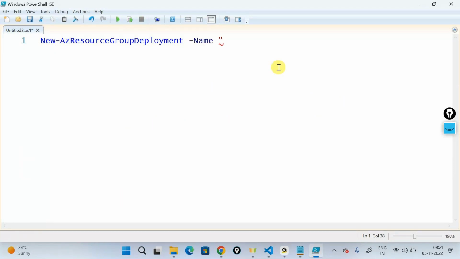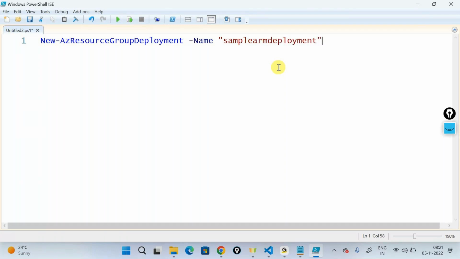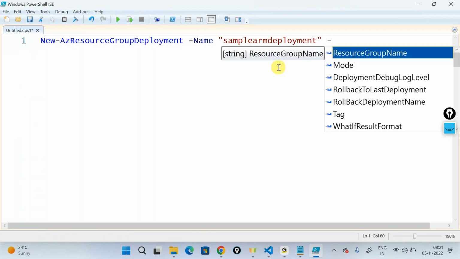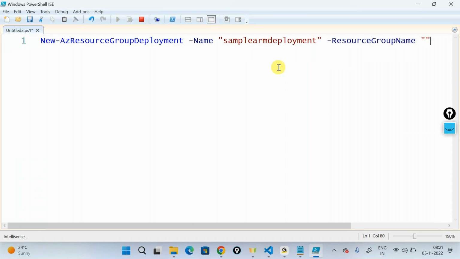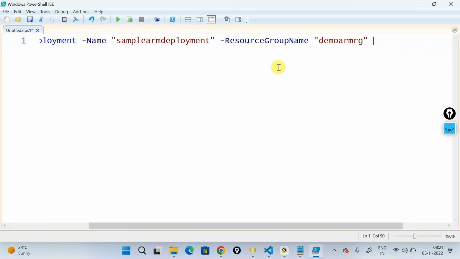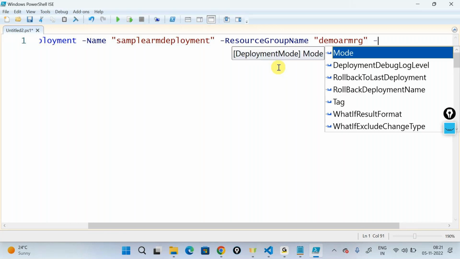Say the name of the deployment. I'll give it a deployment name, sample ARM deployment. This is just the name that you are using internally. It can be any name, but make sure that you don't have a space here. The resource group name, I'll say it is demo ARMRG. That is what I created earlier, if I'm not wrong. I'll skip the mode right now. I don't declare the mode.